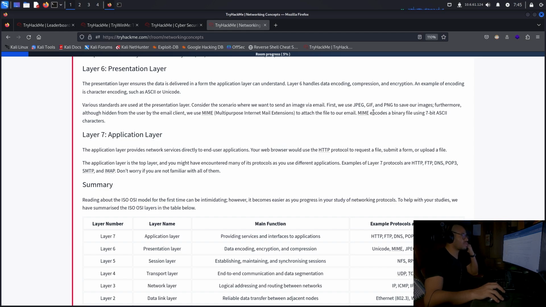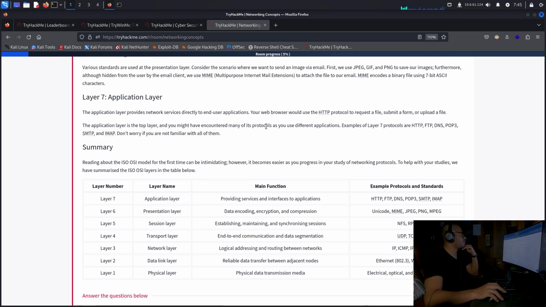Consider the scenario where we want to send an image via email. First, we use JPEG, GIF, and PNG to save our images. Furthermore, although hidden from the user by the email client, we use MIME, Multipurpose Internet Mail Extensions, to attach the file to our email. MIME encodes a binary file using 7-bit ASCII characters.